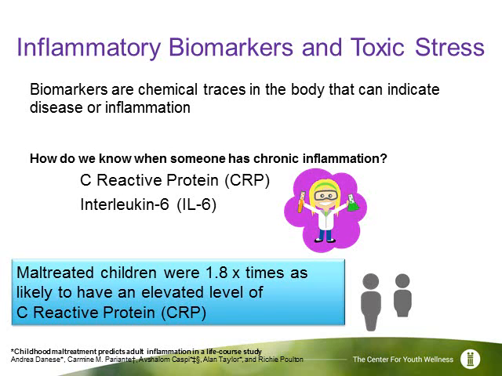Children who are maltreated were 1.8 times as likely to have an elevated level of highly sensitive C-reactive protein in adulthood compared with non-maltreated children. This association was still significant even when the effects of other health-damaging behaviors like smoking or weight gain were taken into account.